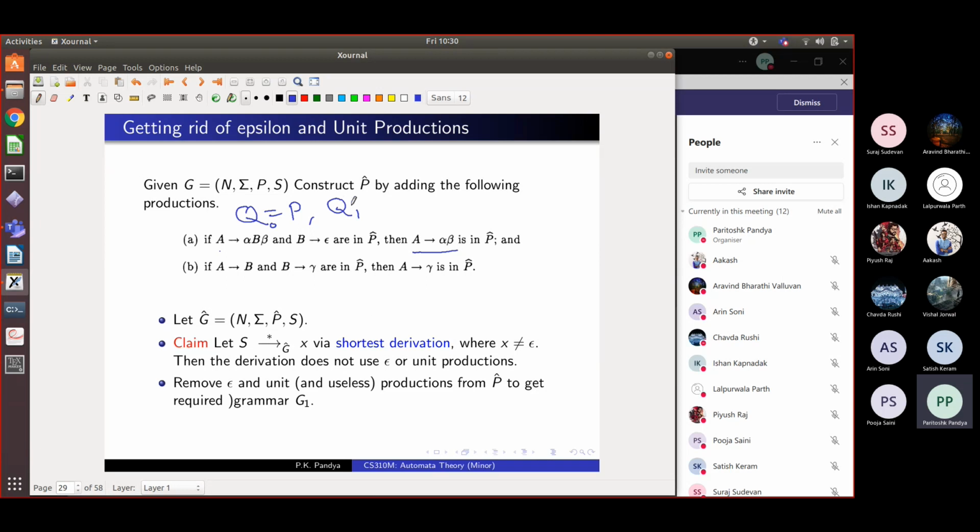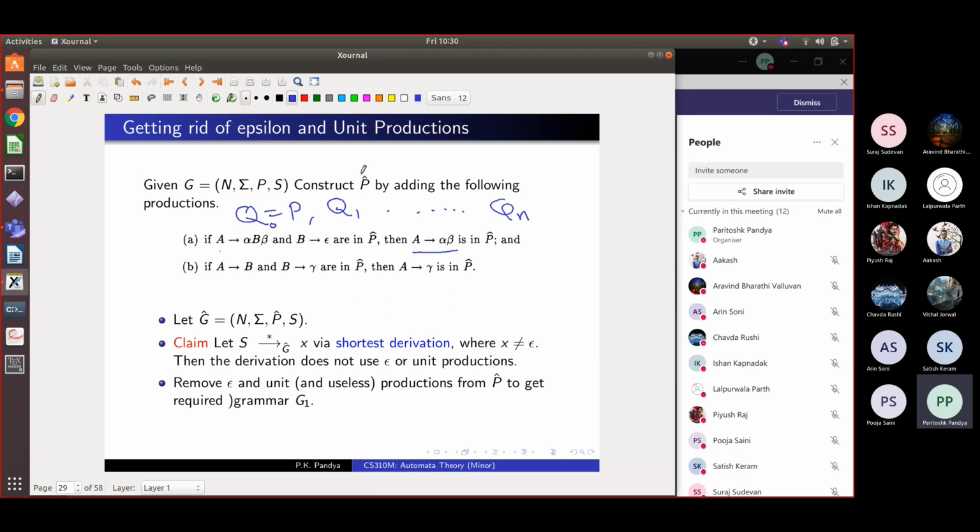So what we do is, to this Q that I have got, if I find pairs like this, I will add a rule like this. So this way I'll keep growing my Q till at some point in Qn no more rules can be added. Everything that could have been added is already added, and I will stabilize, right? So we close our set of productions P by additions like this till we get a closed set of rules, and that is what we call P hat.